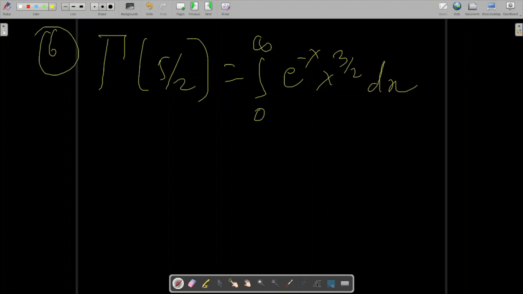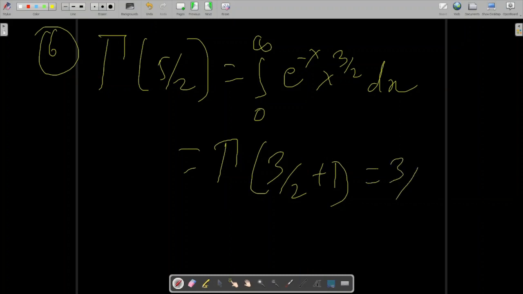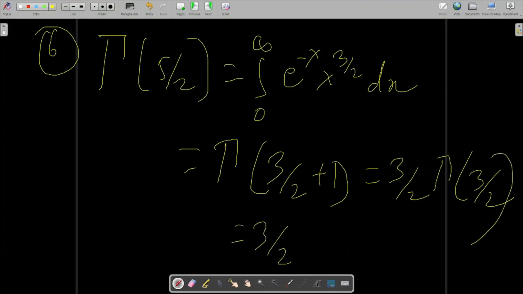Simply put in that formula, as 5 by 2 is greater than 0, that formula is defined for n greater than 0, and 5 by 2 is greater than 0, right? So 3 by 2 plus 1 will come. And this will yield you 3 by 2 gamma 3 by 2. Then this will yield you 3 by 2 multiplied by half gamma half.